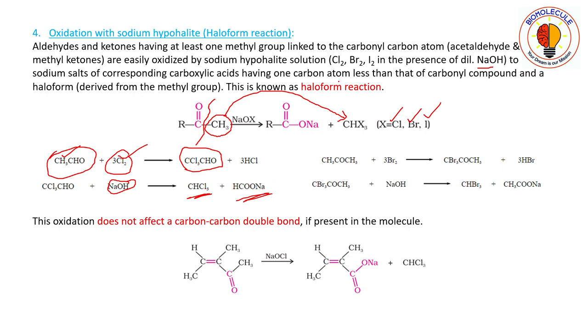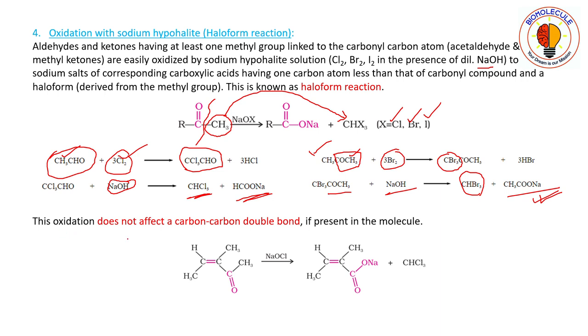Similarly, you see here acetone contains the COCH3 group, that is the keto methyl group. You give bromine, and this CH3 will be replaced by CBr3. Since it is a symmetrical ketone, you can remove it either way. Now this will undergo reaction with sodium hydroxide to give you bromoform and the corresponding carboxylic acid having one carbon atom less.